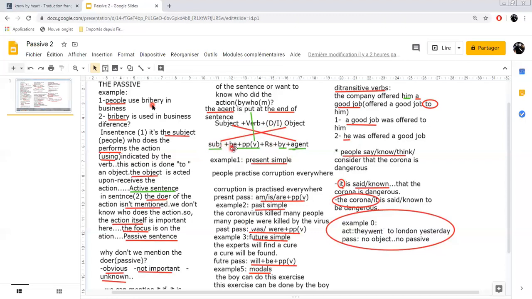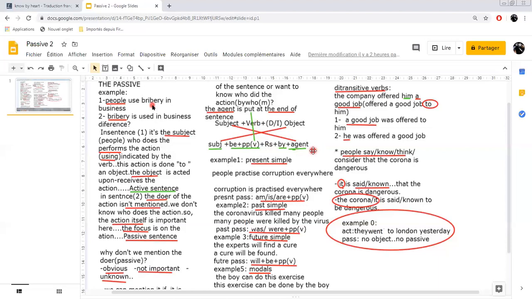Then the subject becomes the agent, placed at the end of the sentence and preceded by the preposition by. Concerning the verb, I must use to be in the passive, plus the past participle of the active verb, and RS is the rest of the sentence. If it is a long sentence, you finish your sentence and then you mention your agent.